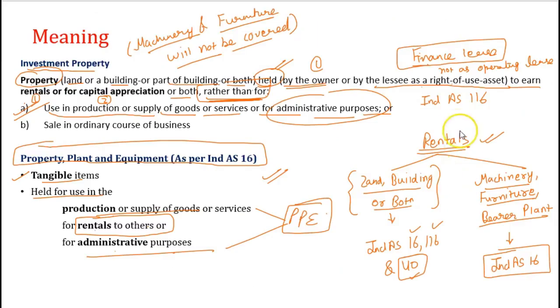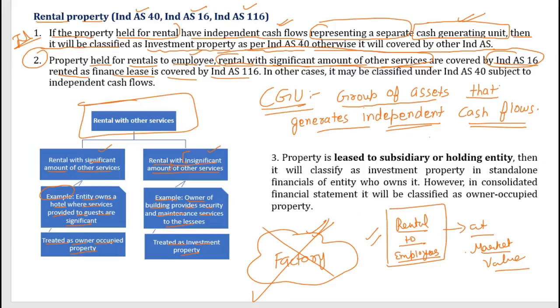See, whenever we are talking about rental to others, in this rental is only the operating lease, where the agreement is signed between the lessor and lessee for a period of generally practically 11 months or 12 months. Okay. And after that, if both the parties agree, then it may be renewed for some period of time on the basis of some mutual understanding. However, if you are letting out the property and that rental is treated as finance lease, then it will be covered by IND AS 116. Okay. In other cases, it may be classified under IND AS 40 subject to independent cash flow.